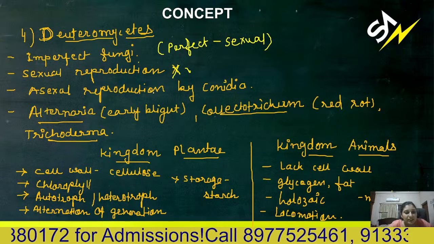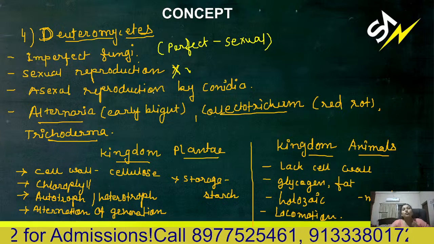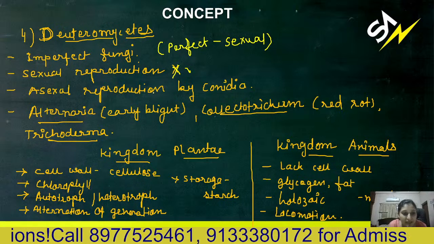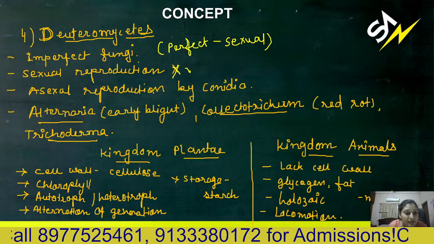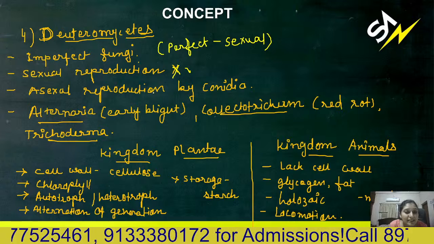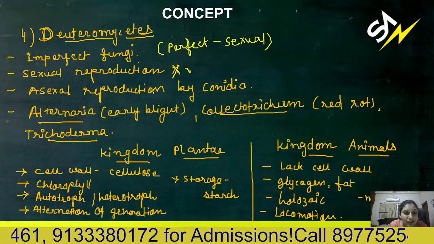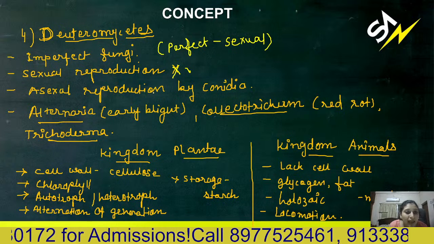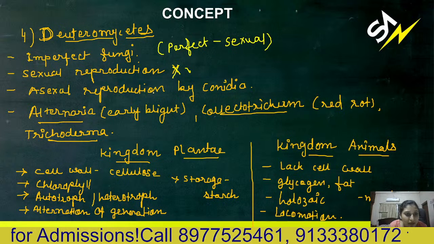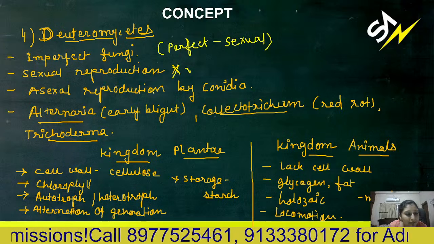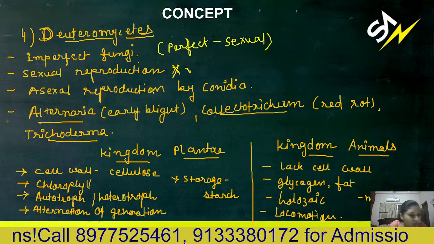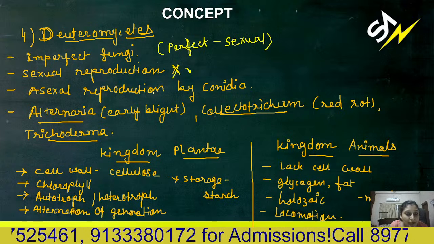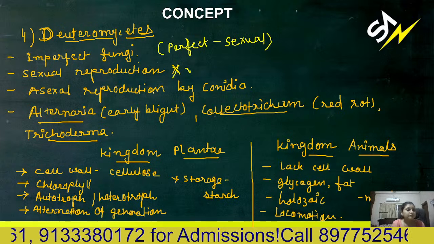Now the next kingdom is kingdom Plantae. We will discuss this plant kingdom again in the next class. But the basic thing about the plant kingdom is the cell wall. Plant cells are eukaryotic in nature, that means the nucleus is bounded by the nuclear membrane and the cell possesses a cell membrane. In addition to the cell membrane, a cell wall is also there to give rigidity to the cell. The cell wall of the plant is made up of cellulose.